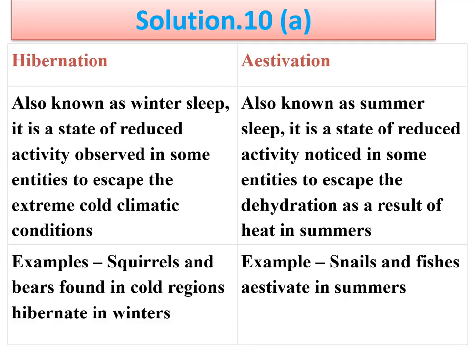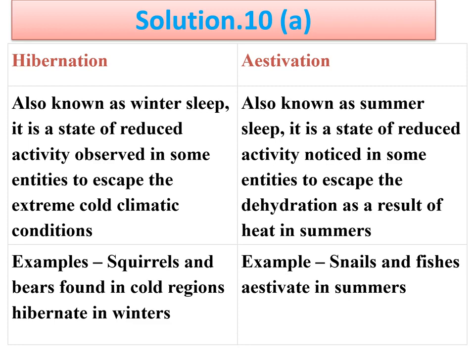In hibernation there is winter sleep and reduced activity to escape from cold climate, while estivation is summer sleep, also a state of reduced activity, but to escape from the hot climate,